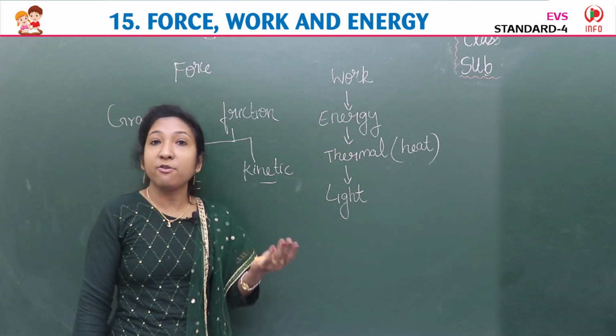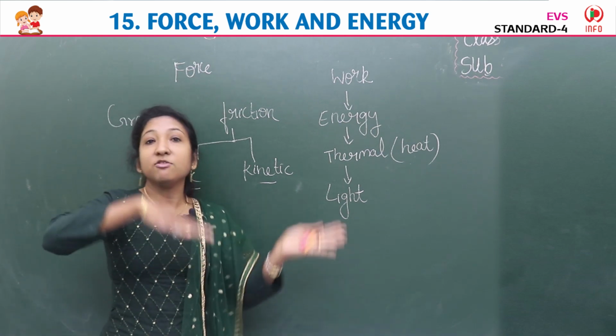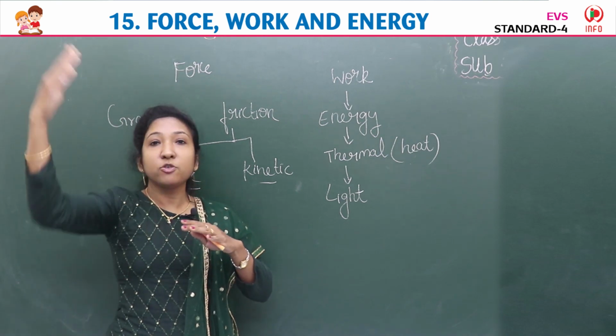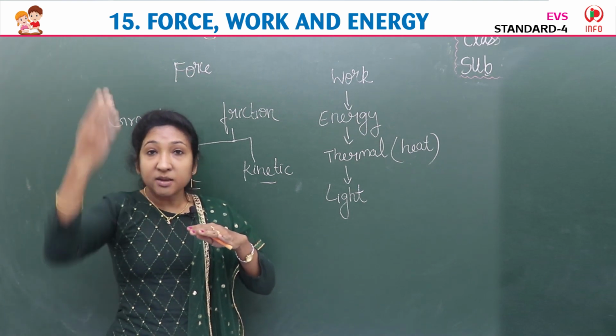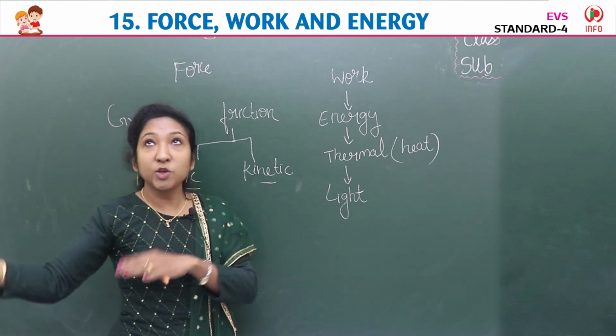So light is a form of radiation, or it is a form of energy. Light energy we can convert to other energies. How? Example: plants prepare food by using sunlight, isn't it? So that light energy is converted to chemical energy. They are making food using sunlight.